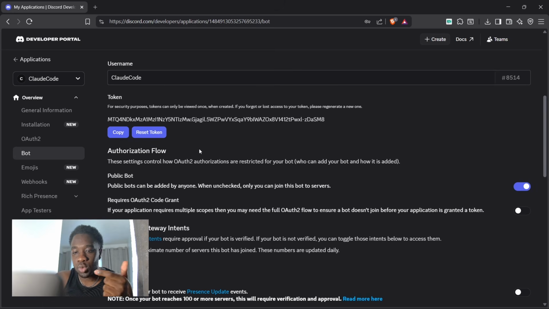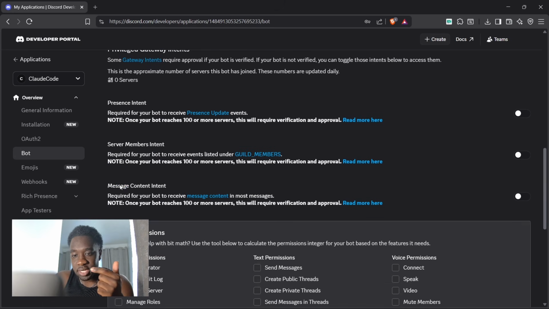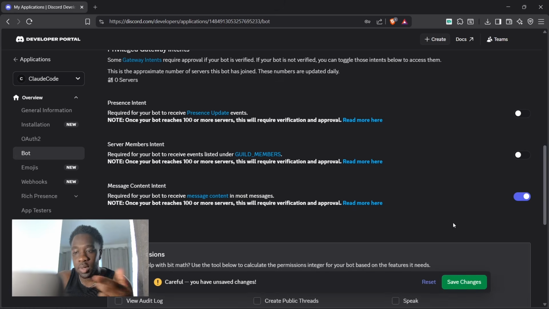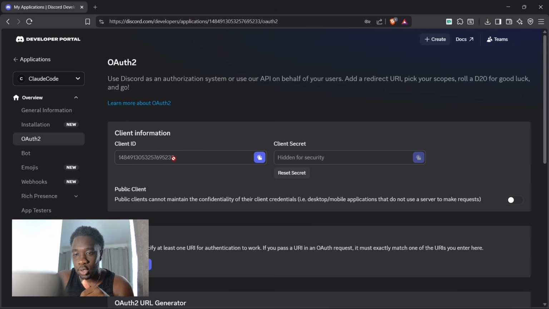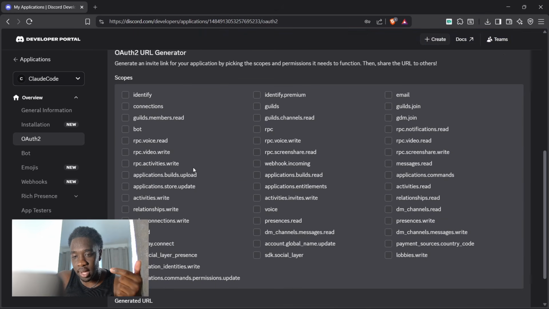And once you've done that, you want to scroll all the way down the page, and it's going to say message content intent, and you want to turn this setting on. And then we're going to click save changes. Cool. Then once you've done that, it's going to come up with some green banner saying bot successfully updated. So you're done with this step. Then you're going to come over to the left hand side where it says OAuth2, and you're going to click that. And you're going to scroll down the page, keep going down, down, down. And you see where it says scopes. You want to find the one that says bot, and you want to turn that one on.